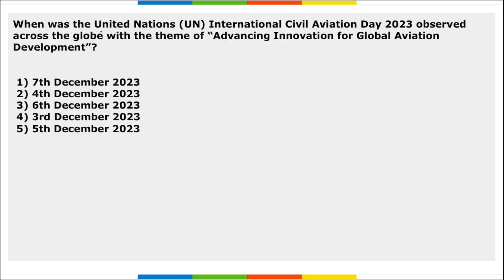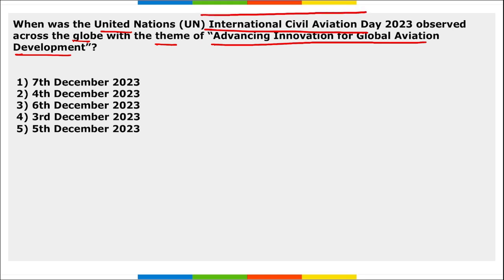Next, when was UN International Civil Aviation Day observed across the globe with the theme advancing innovation for global aviation development? I repeat, when was the International Civil Aviation Day observed? So this International Civil Aviation Day was observed on 7th of December. And if the theme is being asked to you, what is the theme? Advancing innovation for global aviation development.